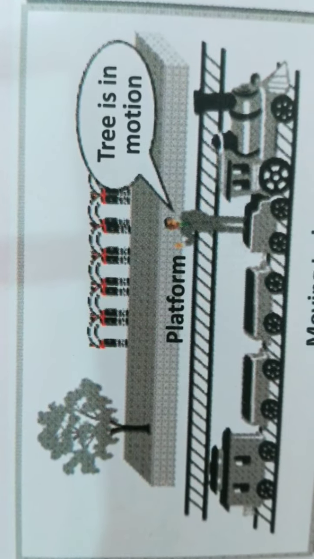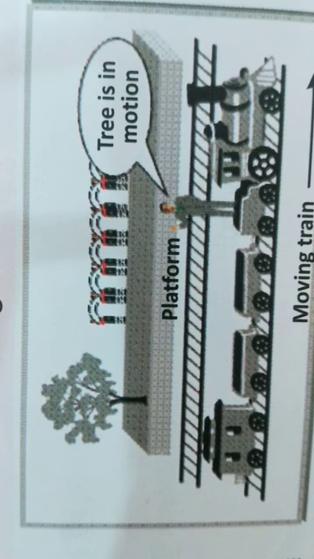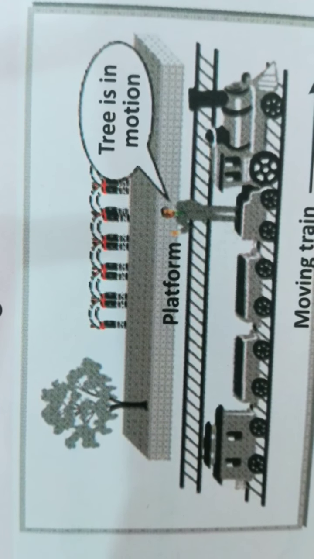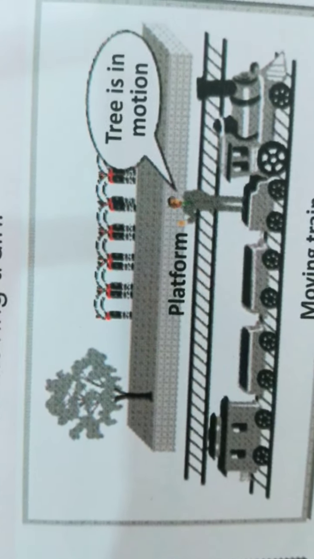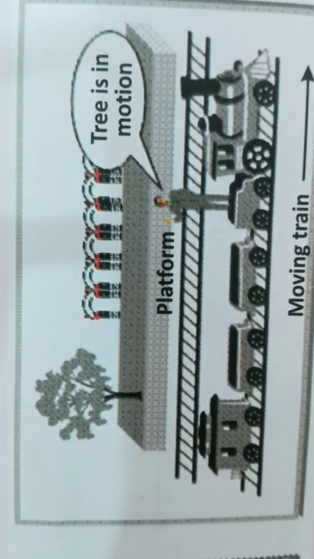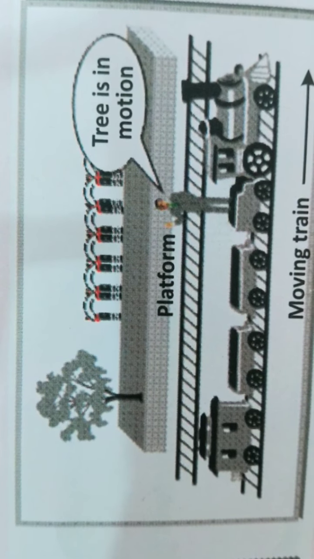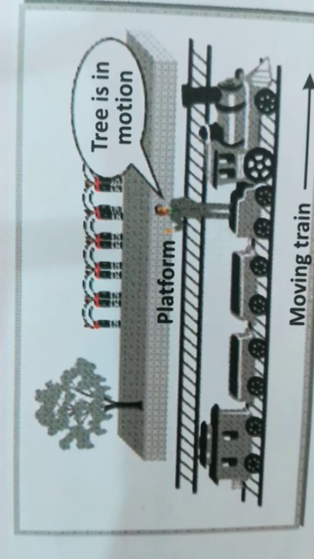Let us see how the tree is in motion if the person is sitting in a moving train. When we are traveling in a train, we see that everything outside the train is in motion. Therefore, the person sitting inside a moving train sees that the tree is in motion. Therefore, it is very clear that motion and rest are relative terms, or we can say that motion and rest are relative to each other.